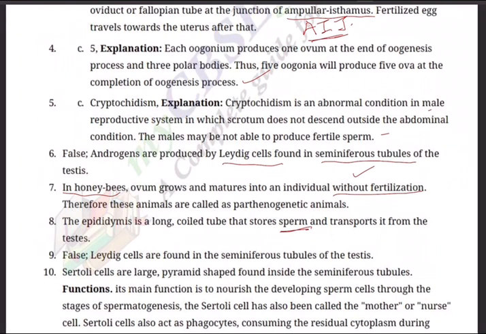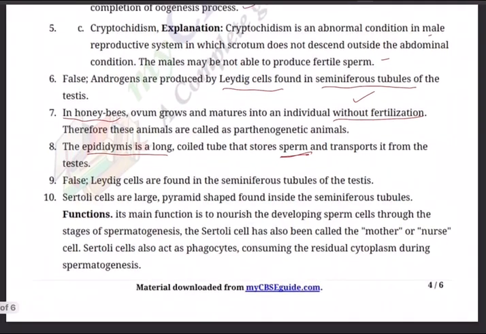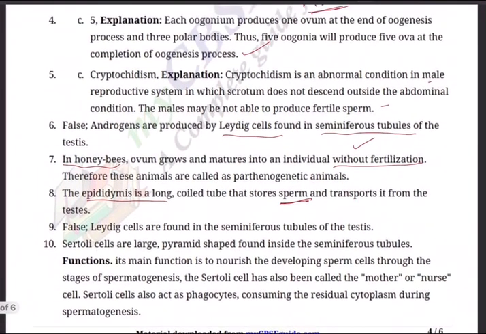Next, question number 8. The epididymis is a long coiled tube that stores sperms and transports them from the testis. Question number 9. Again, it is false. Leydig cells are not found in the seminiferous tubules of the testis. Next, question number 10. Sertoli cells are large, pyramid shaped, found inside seminiferous tubules, and basically they are for nutrition. Their main function is to nourish the developing sperm cells through the stages of spermatogenesis. So Sertoli cells are for nourishment.